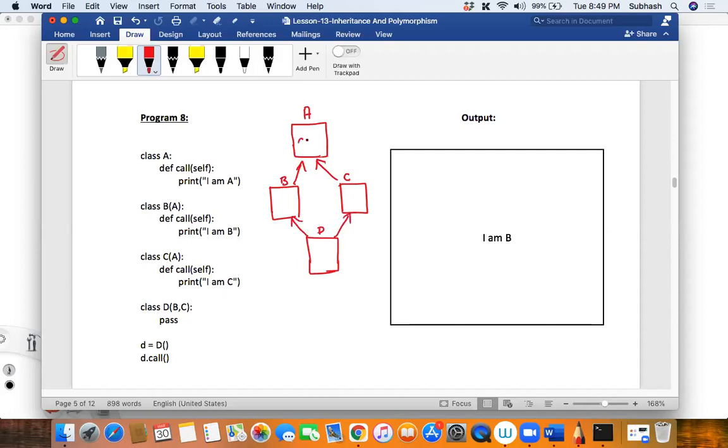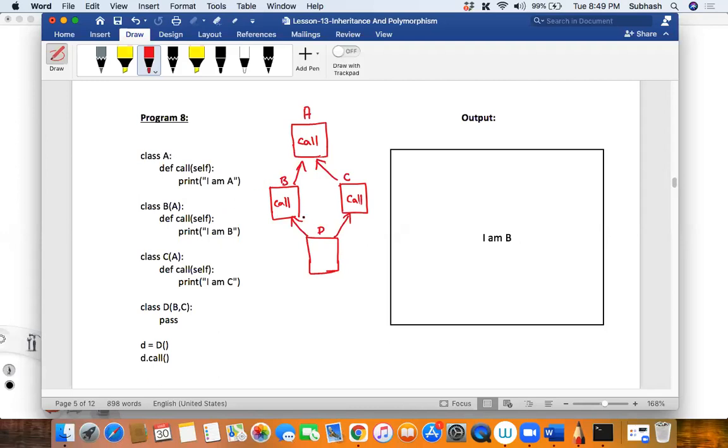So A has the call method, and B also has the call method, and C also has a call method, whereas D does not have the call method, correct? Now I'm creating an object of D, and I'm calling the call method. So which method will it call, my dear friends? D has two parent classes, B as well as C. So which method will get called?